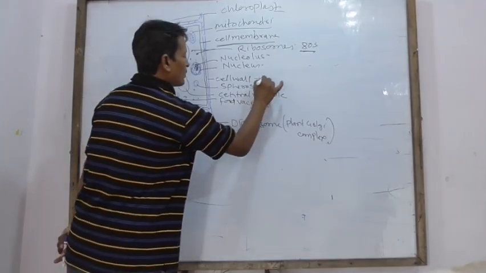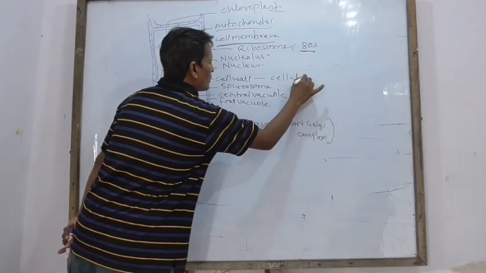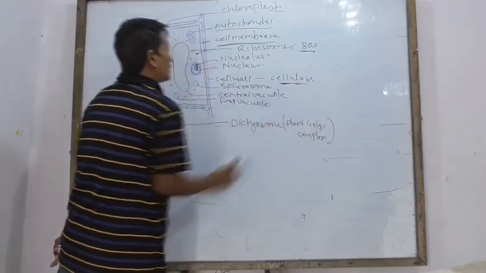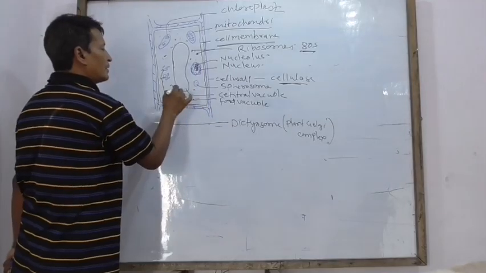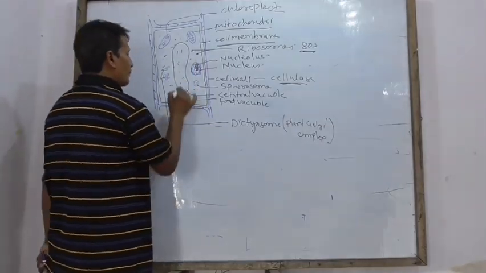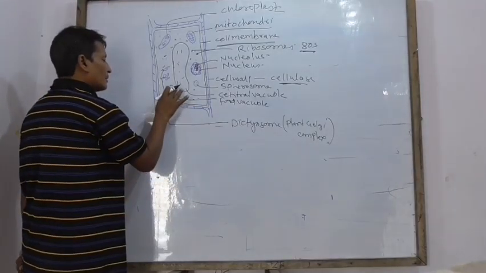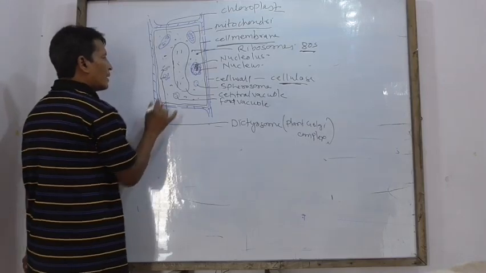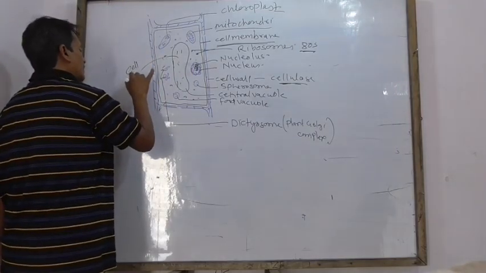The cell wall is made up of cellulose. Inside the central vacuole there is cell sap.